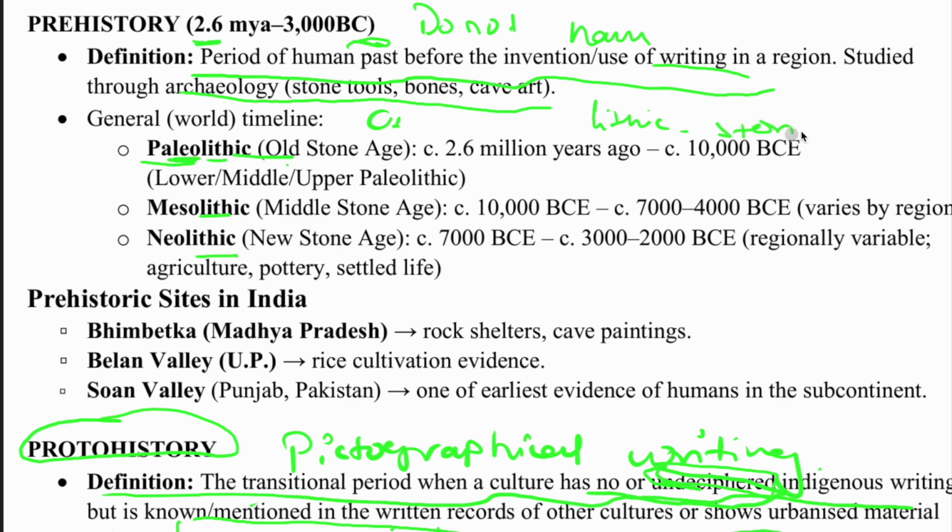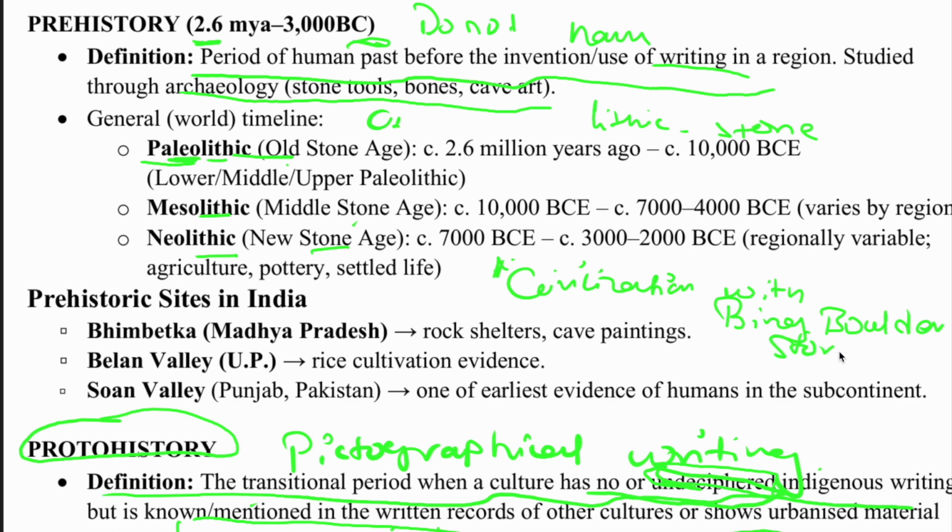You will see microlithic and megalithic also later on, megalithic meaning the civilization with big boulders, big stones.